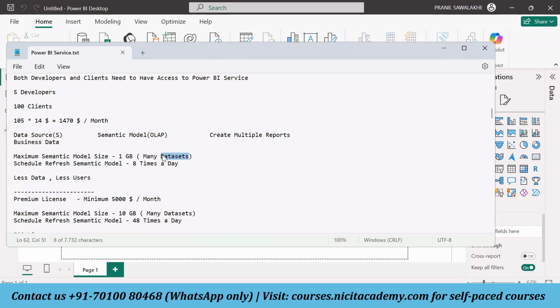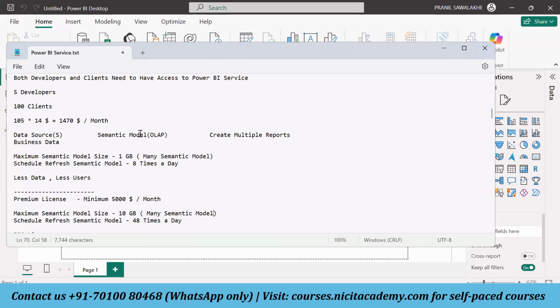I'll just replace this dataset with the semantic model. Whenever I talk about the dataset, I will be talking about the semantic model. The new name for the dataset is semantic model. So some data sources are there, and on top of those data sources, we will be making the semantic model in Power Pivot.